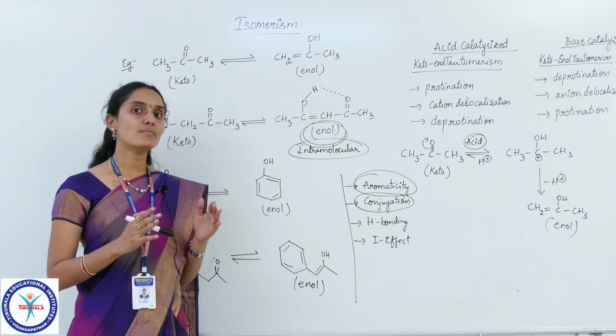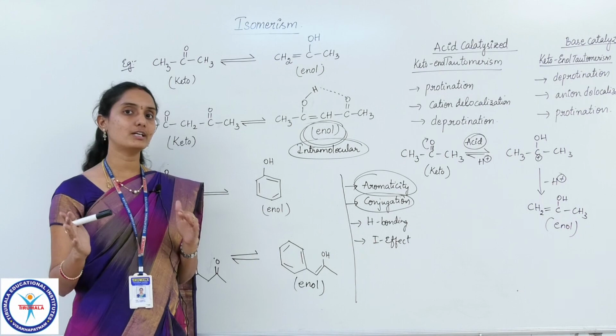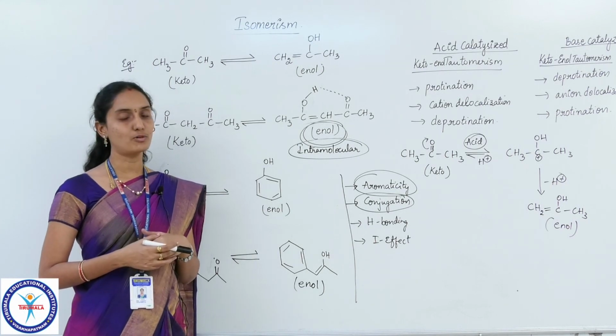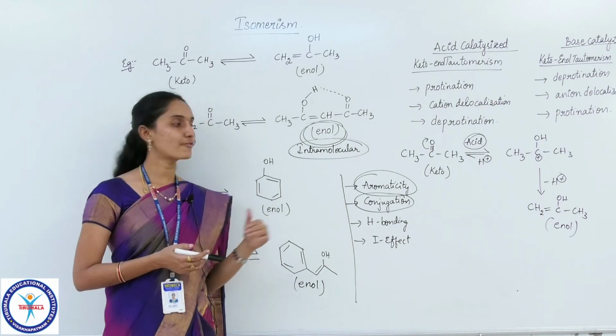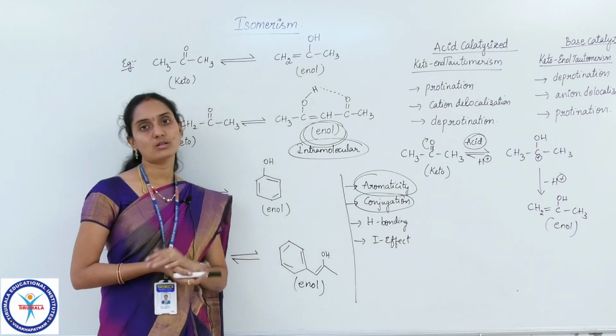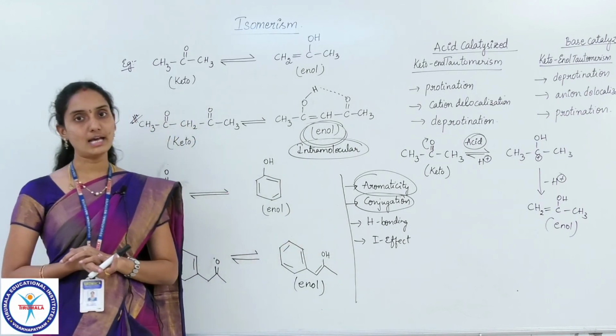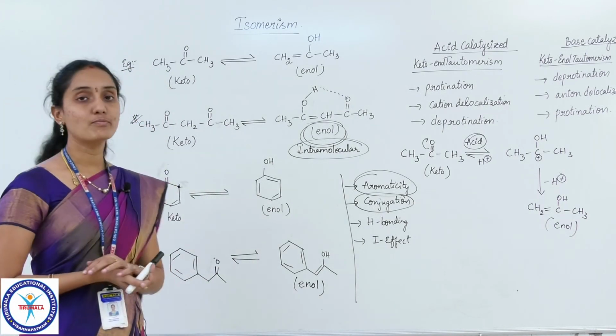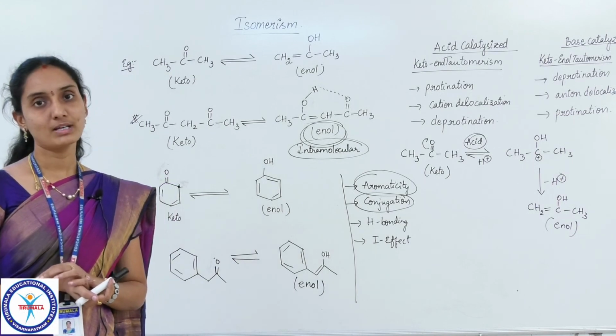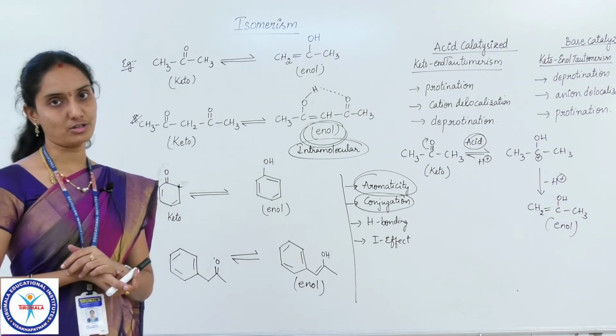The generalized stable form in keto-enol tautomerism is the keto group, no doubt, but under some specialized factors of stability, the enol form can also exhibit more stability than the keto form. So this is all about tautomerism and the most important points of tautomerism, which is a special category of structural isomerism.